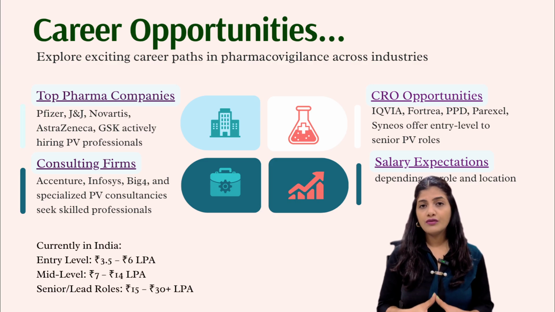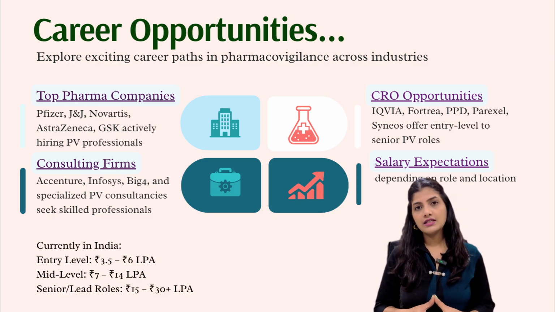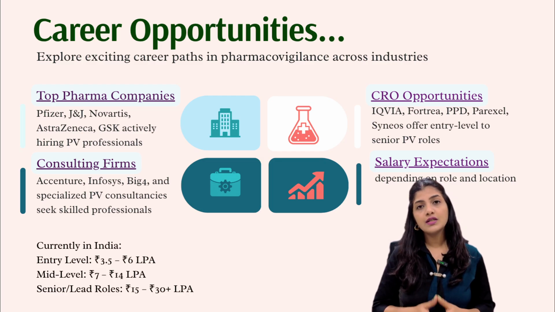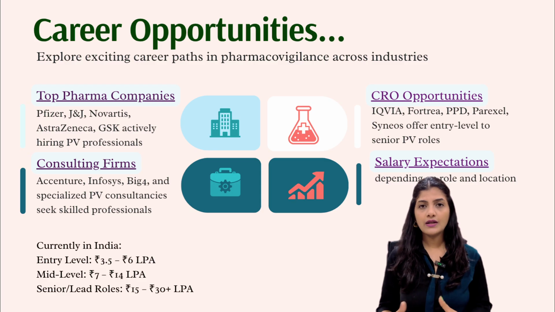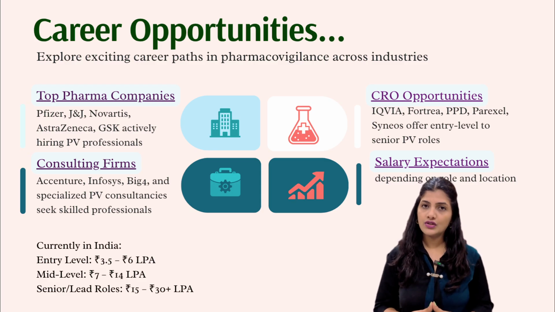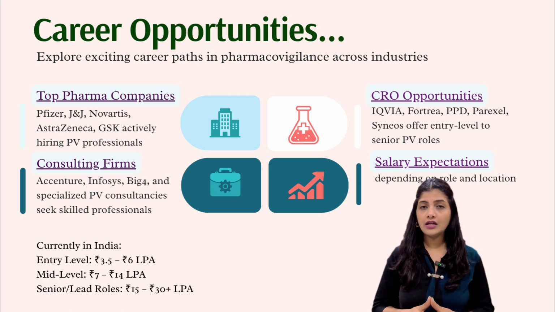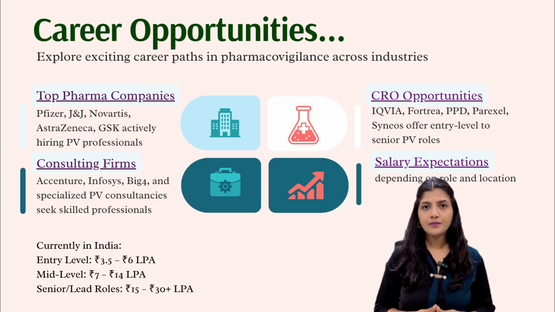Accenture, Infosys, Big Four, and specialized PV consultancies also hire PV professionals, particularly for system implementation, process optimization, and regulatory consulting projects. And for those wondering about salary in India, entry level is roughly 3.5 to 6 LPA, mid level is typically 7 to 14 LPA, and senior or lead roles can go from 15 to 30 LPA and even beyond based on your specialization and company.